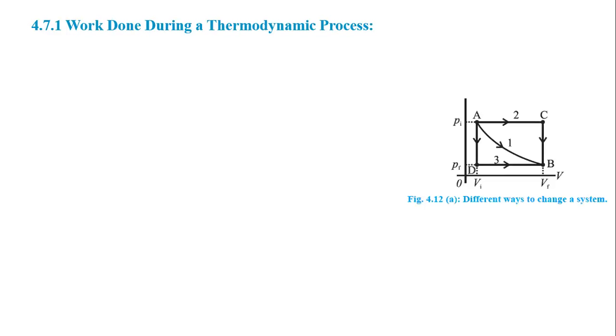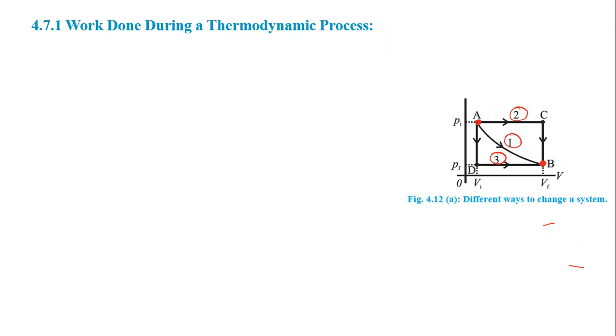Now here we discuss some points. Work done during thermodynamic process. You can see here, this is a diagram. Different ways to change a system. You can see this is the first, A to B. Listen, this is point A, let's say the initial point. B is the final point. Now we can reach B, means A to B, by different ways. This is the first way, this is the second way, this is the third way. Means by different ways, we can reach the final state.